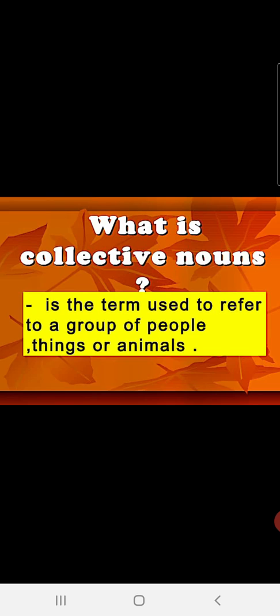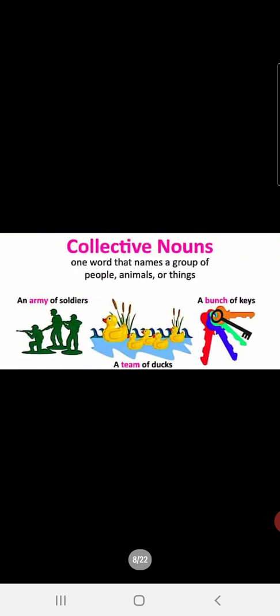What is collective nouns? Children, it is the term used to refer to a group of people, things, or animals. For example, an army of soldiers. That means in a group there are many soldiers, so they are together termed as army.